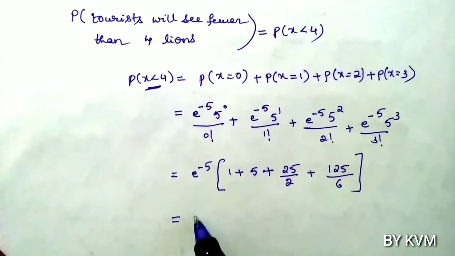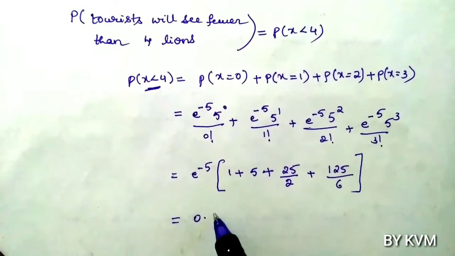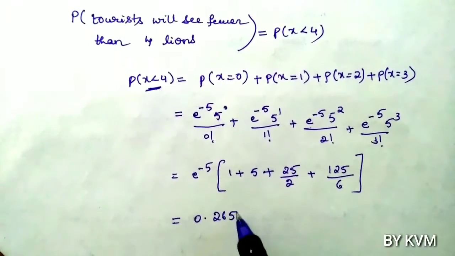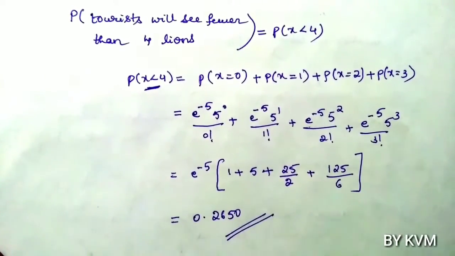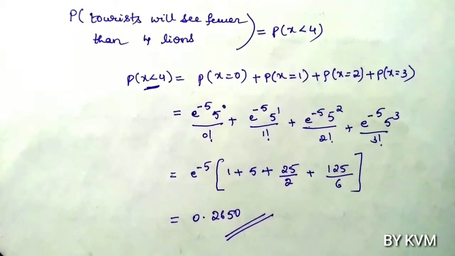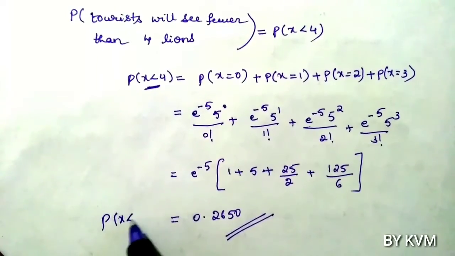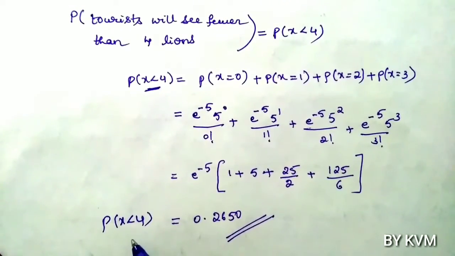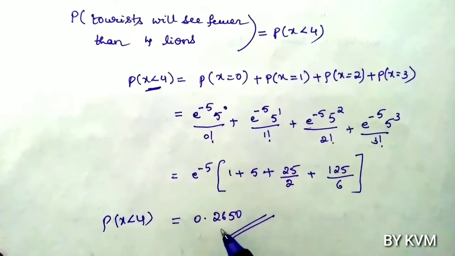So use the calculator, we get 0.2650. So this is P of x less than 4, means the probability that tourists will see fewer than 4 lions is 0.2650.